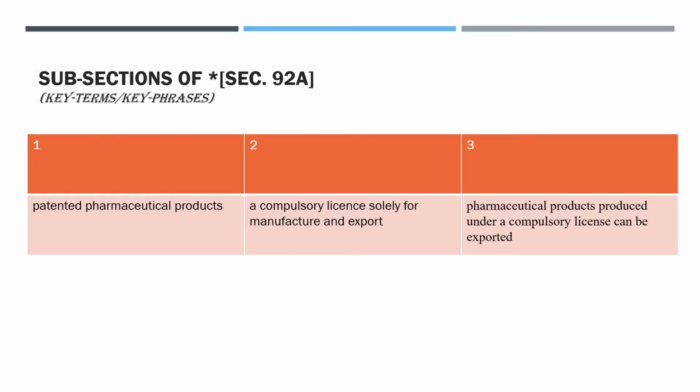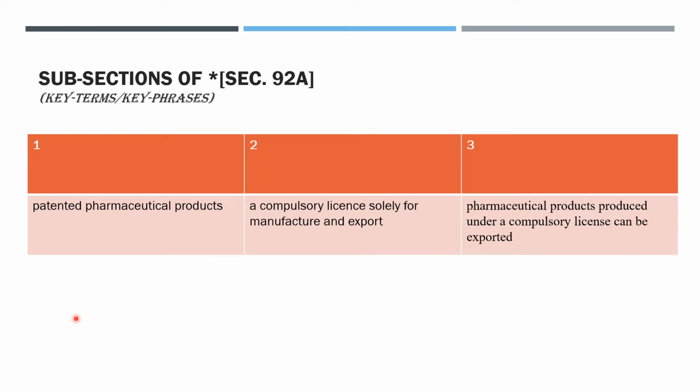Now, the key terms or key phrases of subsections of section 92A that we will discuss now. So I have picked some key phrases here as per my intellect, my convenience. You can choose your own. Okay, so in total, section 92A has three subsections. The key phrase for subsection 1 is patented pharmaceutical products. The key phrase for subsection 2 is a compulsory license solely for manufacture and export.